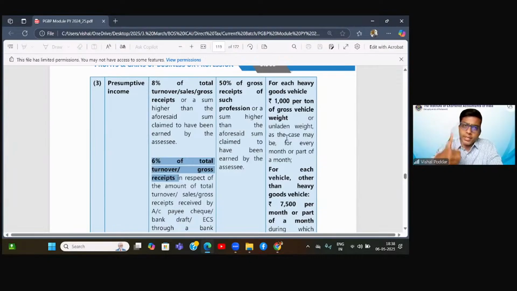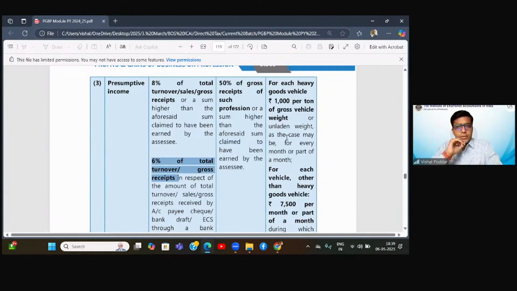Firstly, am I eligible? Yes, because this section allows any assessee. So I'm eligible even though I'm a company. Whether I have trucks less than 10, yes, I have only 6 trucks. So I can satisfy the conditions. I fit in this presumptive income section 44AE.